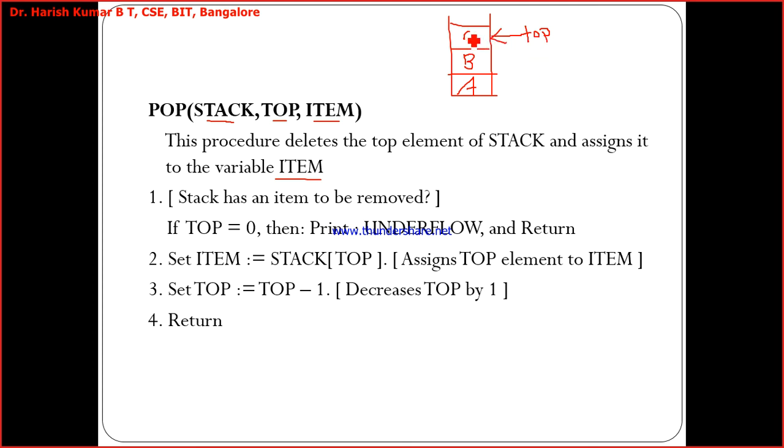After decrementing, I cannot take this; I don't have access to this C. Before decrementing top, I have to say item is equal to stack of top. This is my stack. Now what gets assigned to item?